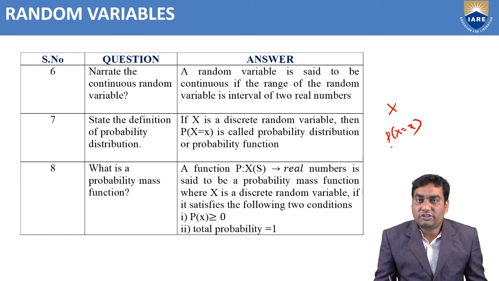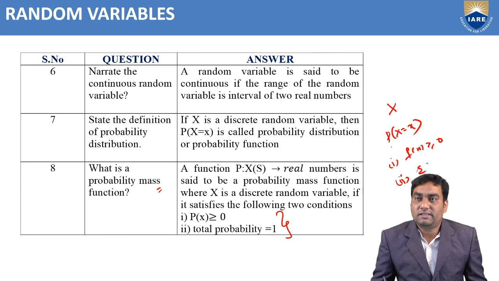This probability function we can call a probability mass function if two properties are satisfied. What are the two properties? F of X should be greater than or equal to 0, the first condition. And the second condition, sigma F of X equals 1. That means the total probability is 1. If these two properties are satisfied, then F of X equal to P of X equal to x is said to be a probability mass function.